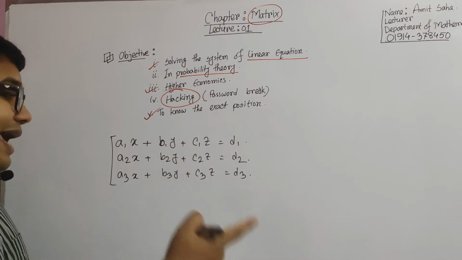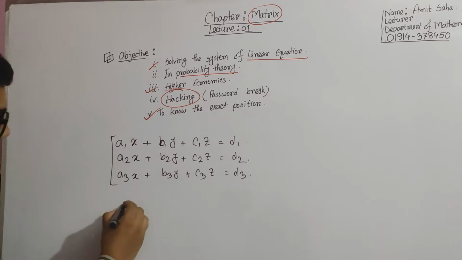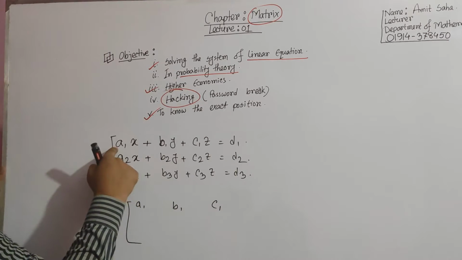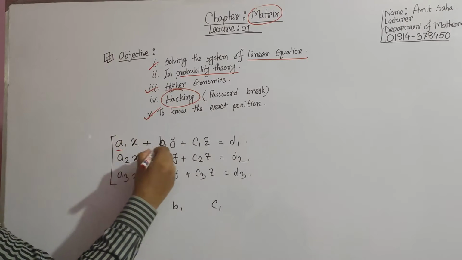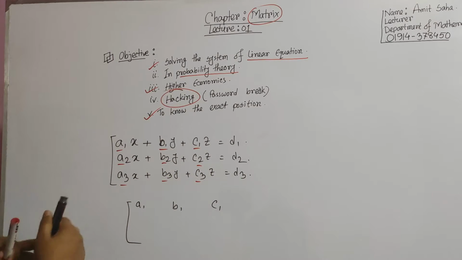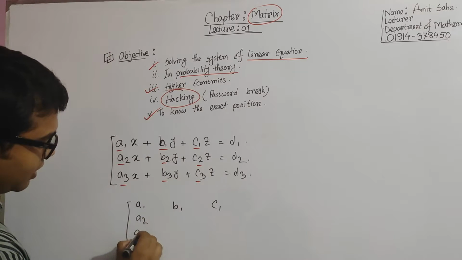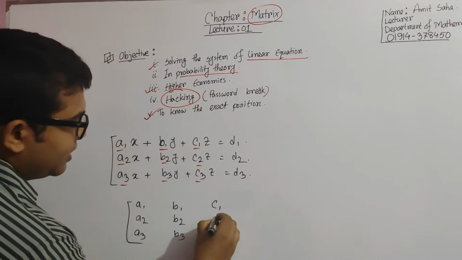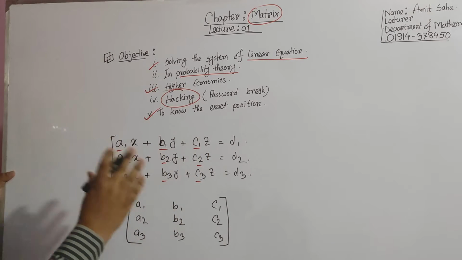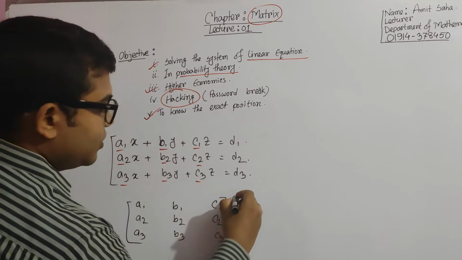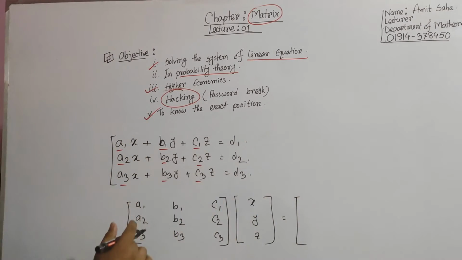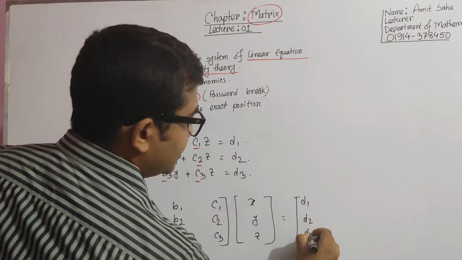This system of linear equations can be written with the help of a matrix in this way: the coefficients of x, y and z, that is a1, b1, c1, similarly a2, b2, c2 and a3, b3, c3. Here we have a total of 3 variables, x, y and z, written as a column, is equal to our third part, d1, d2 and d3.